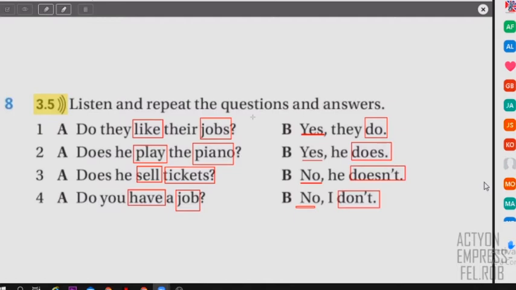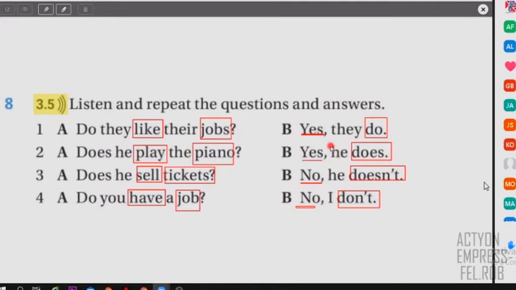So let's practice together, okay? Listen to me only. For example, you say, do they LIKE their JOBS? So you only put a stress on like and jobs. And when you answer, you say, YES, they DO. So you put a stress on both the yes or the no, and on the auxiliary. In number 2, for example, does he PLAY the PIANO? So you have play and piano. And when you answer, you can say again, YES, he DOES, right?